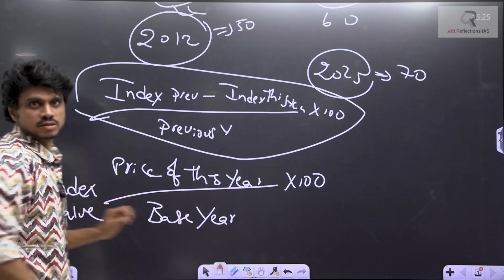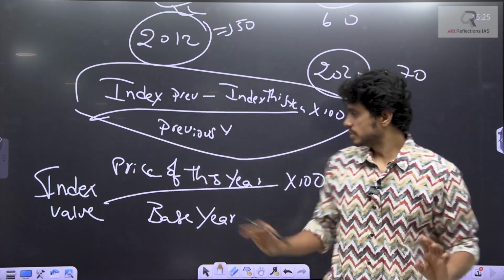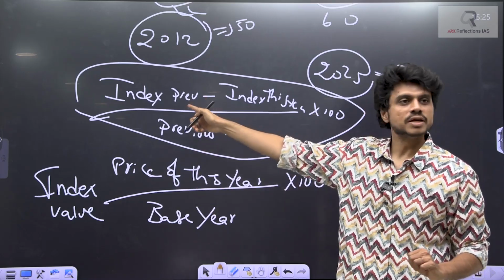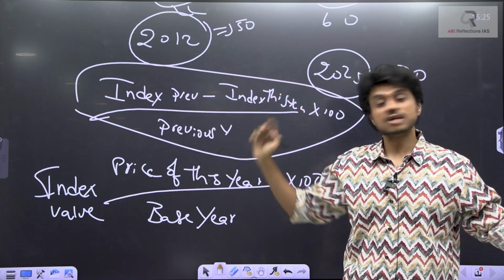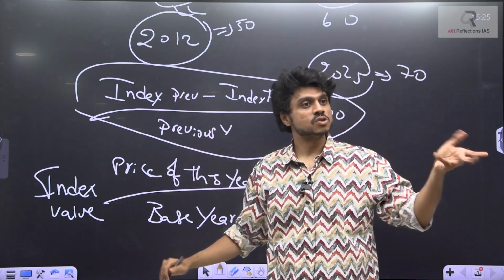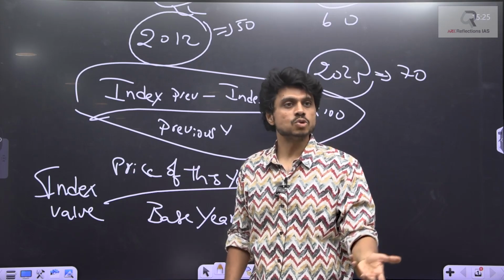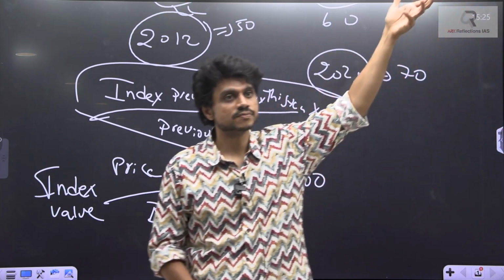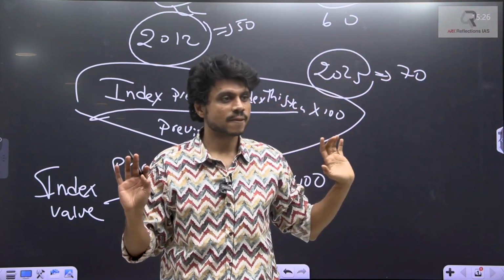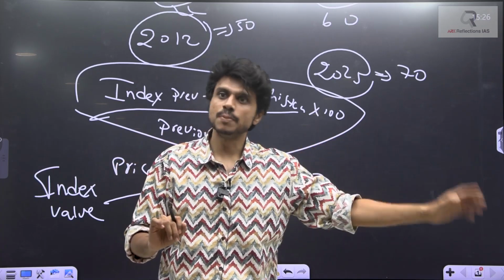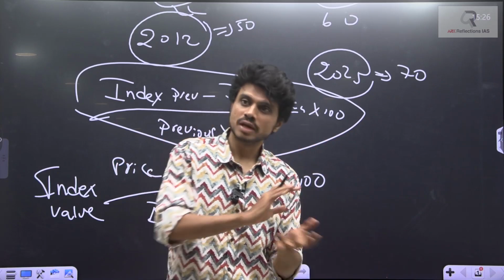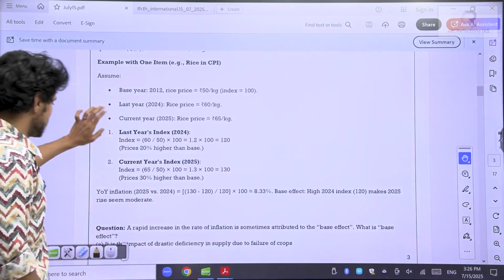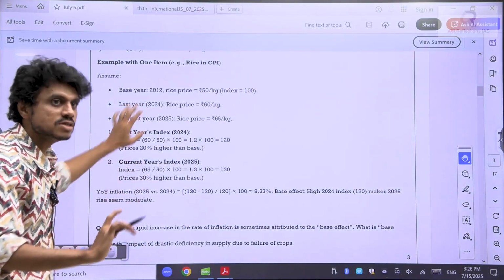Very simple, school level maths. So I will get the index value of this year and previous year using this formula, I will simply calculate here, and I will get the inflation. If the index value of the last year is very high, then because of the base effect the prices might show there is not much rise. There is no inflation this year because last year itself the prices were so high. This is called the base effect. Clear? So we are calculating the price rise, keeping the base year as a reference and last year also as an index. Because of the base effect also, there is a low level of inflation. This is what the article says.